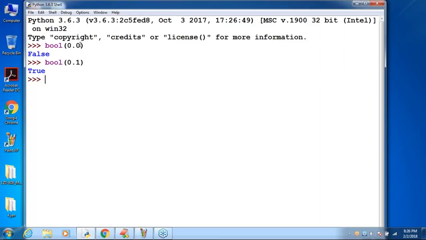Someone, Divya, is asking about 0.8. It is also by default considered true. So very simple: if both before the decimal point and after the decimal point everything is 0, then it is treated as false. If it is not 0, then automatically it is treated as true. Clear for all of you? 0 means false, non-zero means true. Now I'm taking bool.